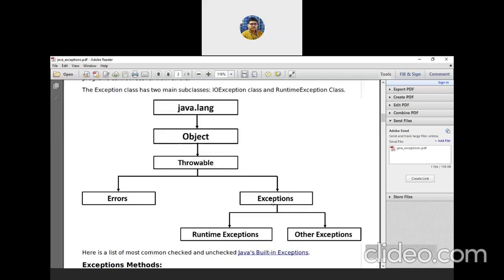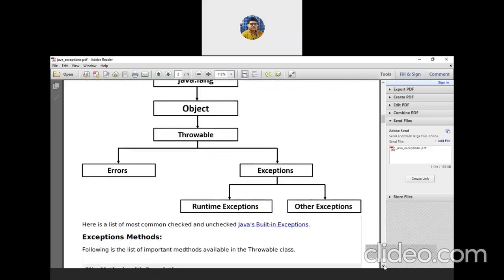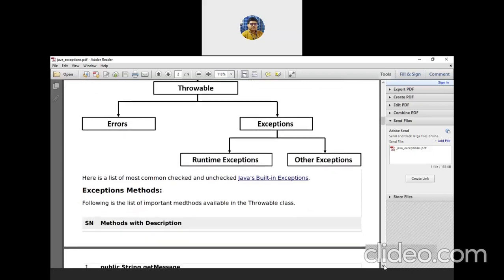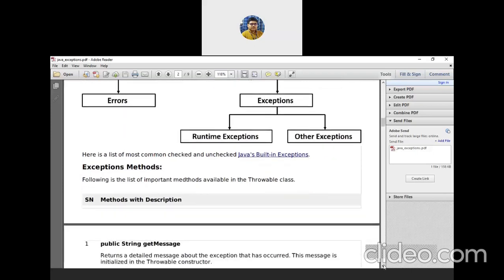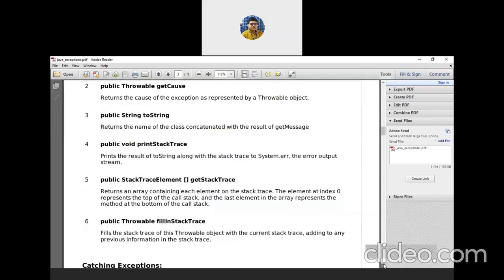Exception is our mother class, and under this Exception class we have n number of exceptions defined, such as ArrayIndexOutOfBounds. Earlier I said this is a class, but it is a child class of the Exception class. So we have different types of exception, that is RuntimeException and other exceptions. These exceptions belong to the Exception class.